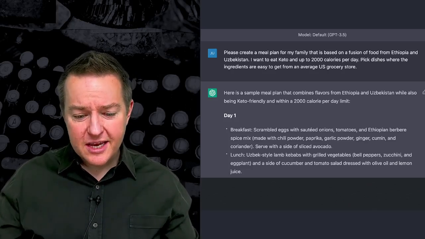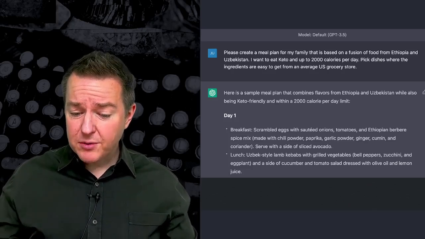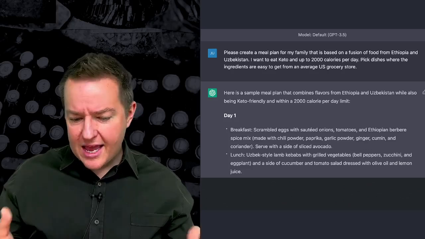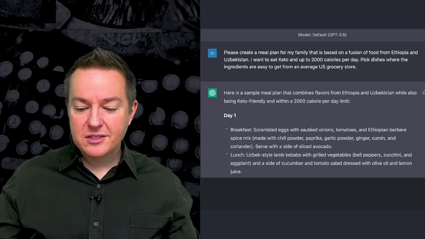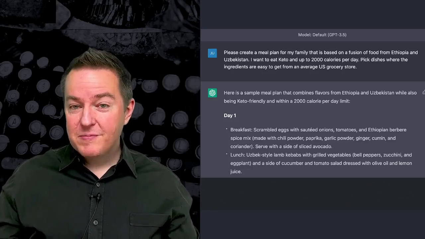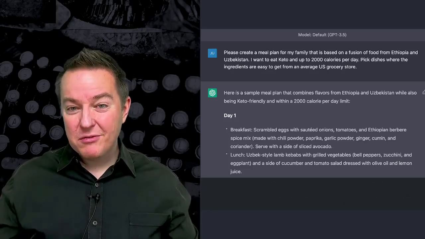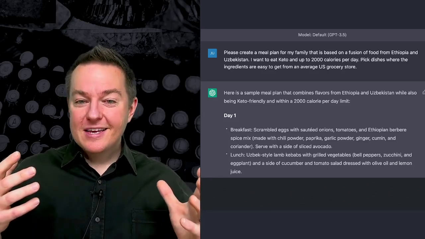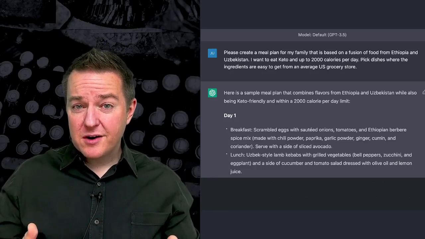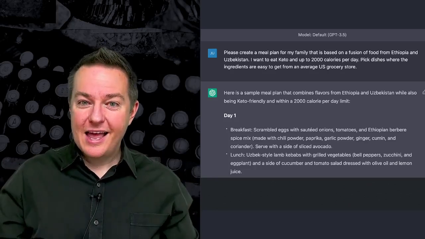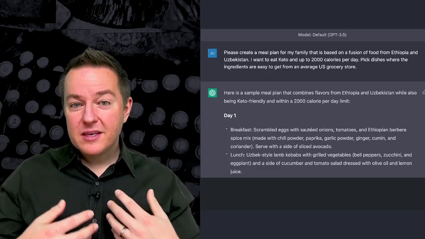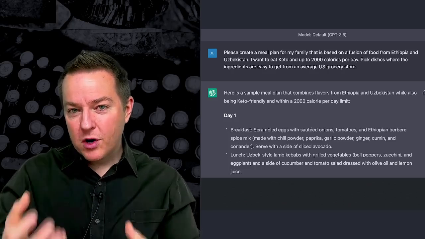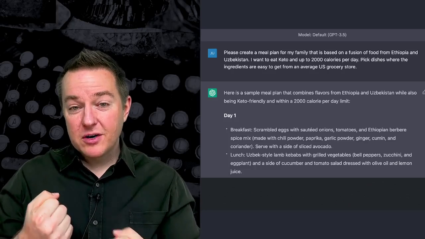It then goes on to say, lunch, Uzbek-style lamb kebabs with grilled vegetables, bell peppers, zucchini, eggplant, and a side of cucumber and tomato salad dressed with olive oil and lemon juice. Now you notice all of this is pretty keto friendly too. Now some people could take issue with the onions, but it's a really good first start of giving this crazy idea I have form. Now, it may have errors in it, it may not be perfect, but I could go and work with this and refine it and start improving it.